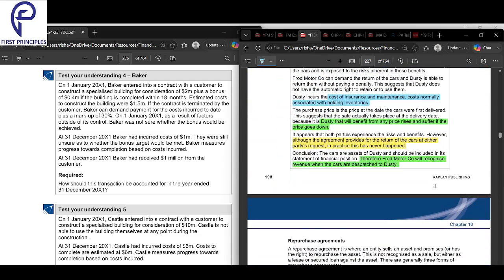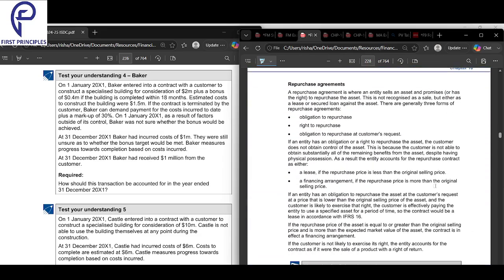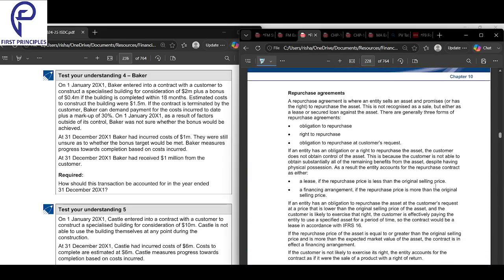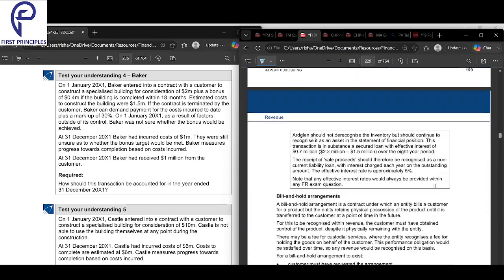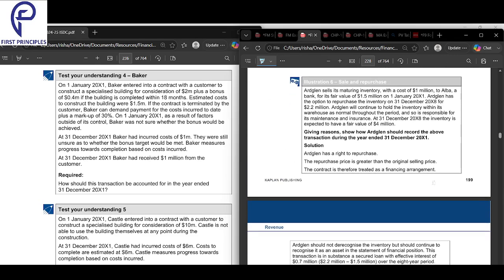First, we'll understand all the arrangements that are there. Next, we'll look into repurchase agreement. What happens in a repurchase agreement? It's a short one here. So Adgalen sells a maturing inventory with a cost of 1 million to Alba. There are two parties, Adgalen and Alba.